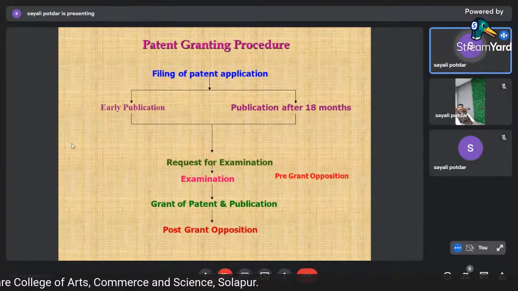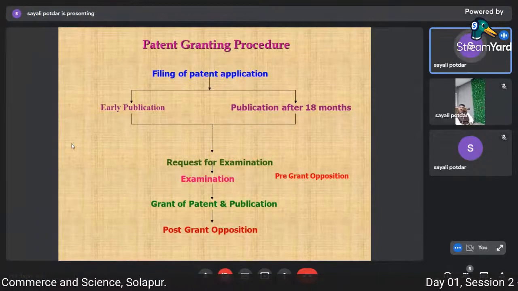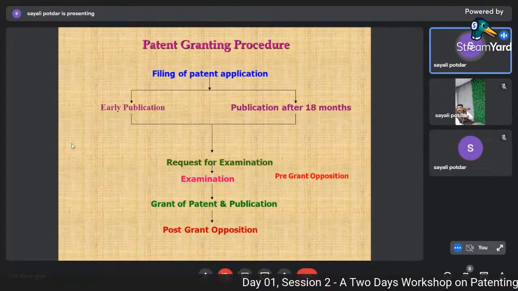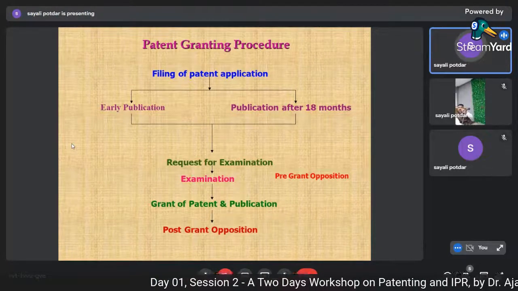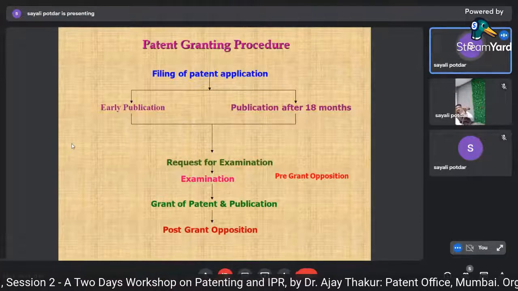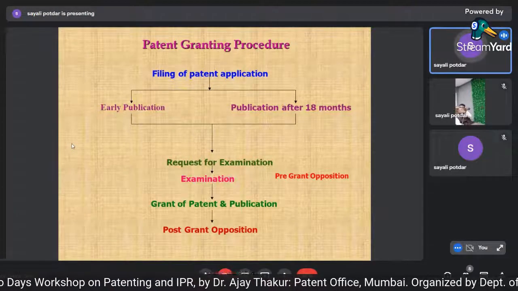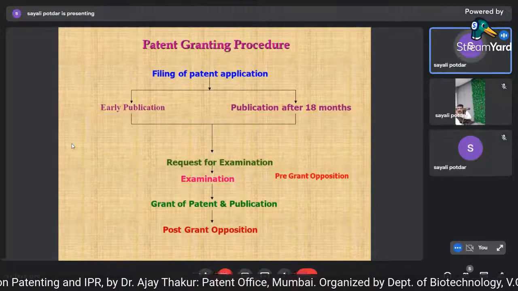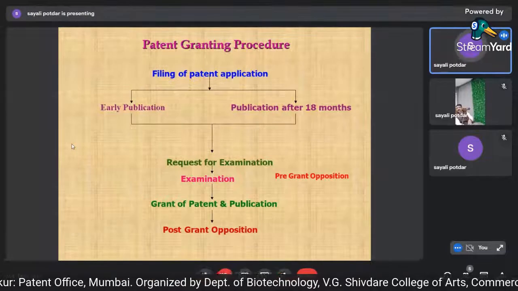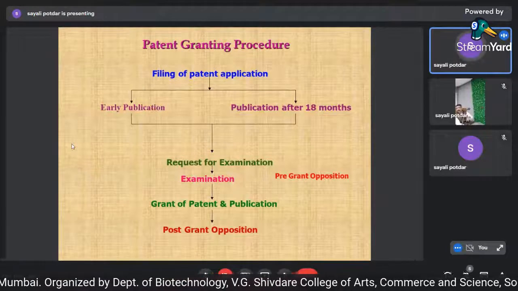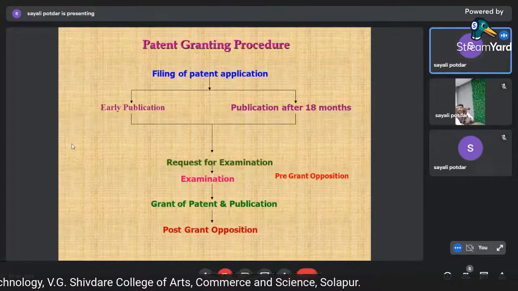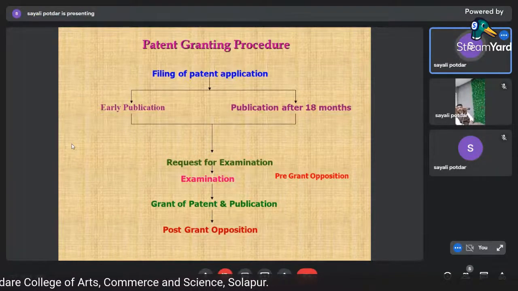And then he submits a report to the controller stating that, okay, I agree with the applicant's submission. In case the examiner is satisfied with the submissions made by the applicant, he says he doesn't have any objection further, you can grant a patent. Then the controller issues a patent to that applicant. But if the report of the examiner is adverse, and the examiner is still adamant, saying no, this is not correct, the arguments made by the applicant are wrong, or they are not totally correct, so these are still falling under the objection.